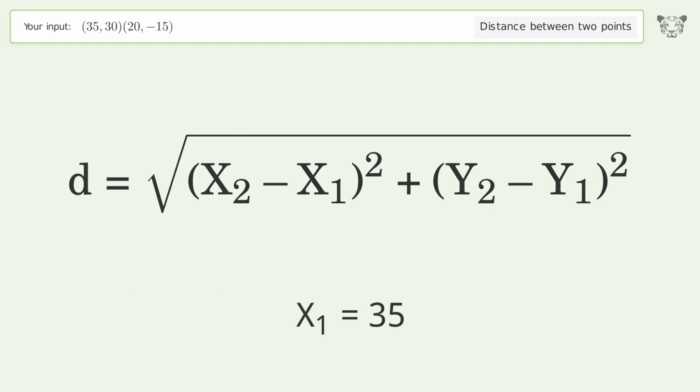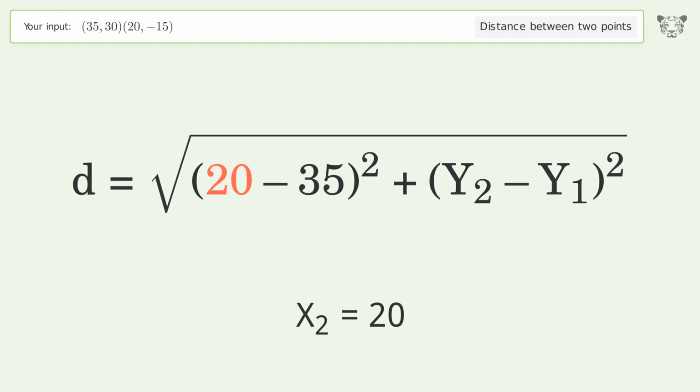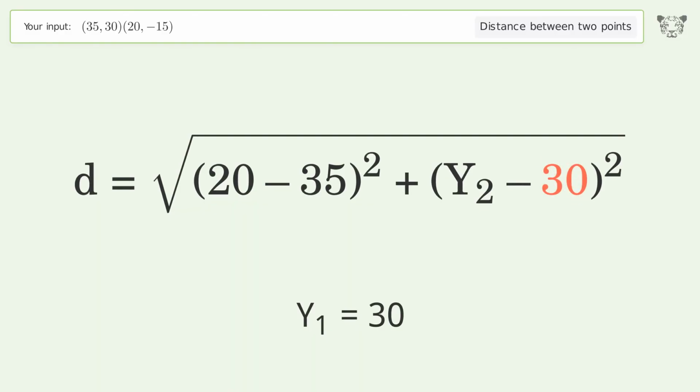x1 equals 35. x2 equals 20. y1 equals 30. y2 equals -15.